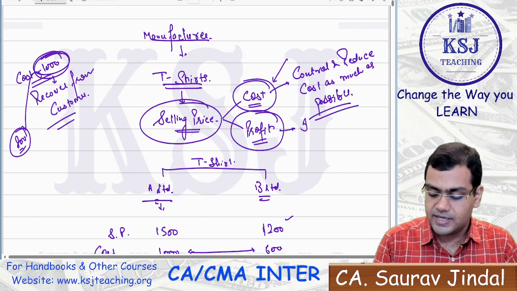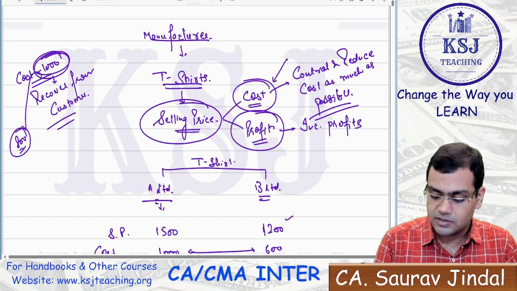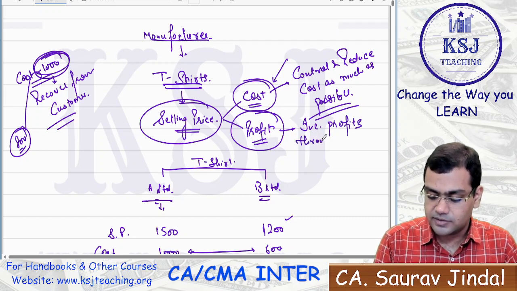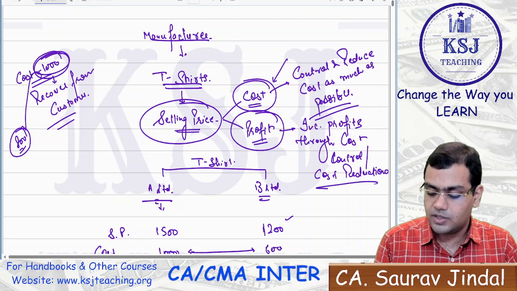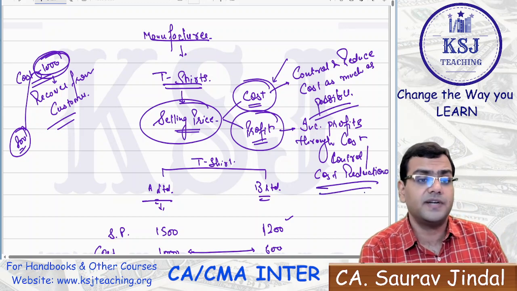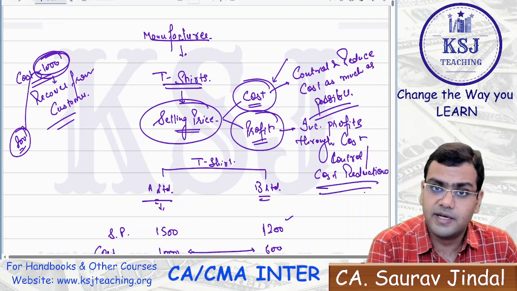They want to increase their profits through cost control or cost reduction, right? The companies are trying to increase their profits through cost control or cost reduction.